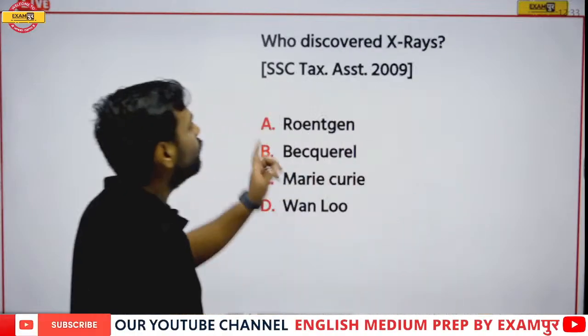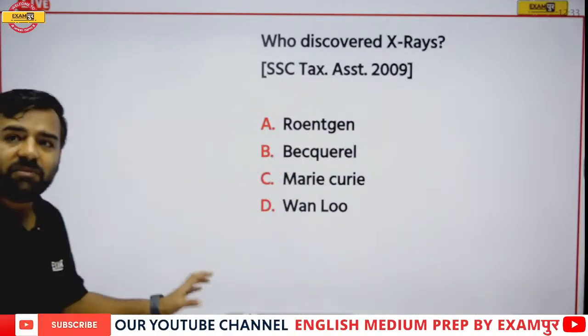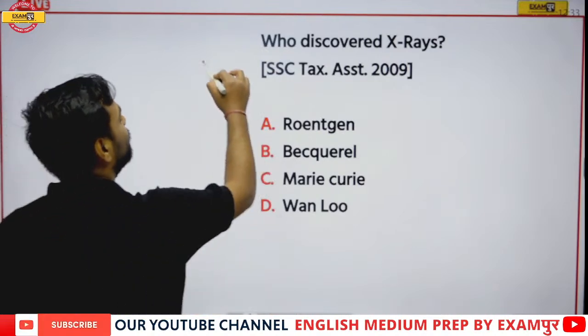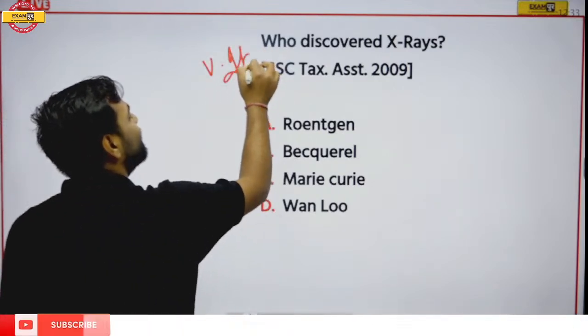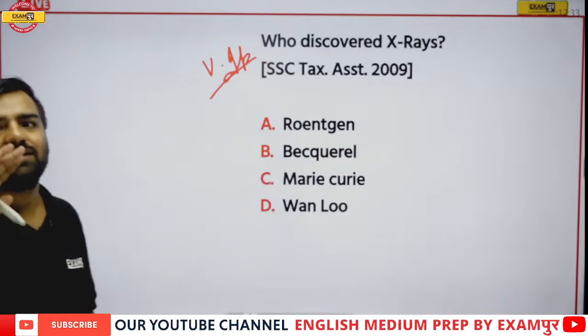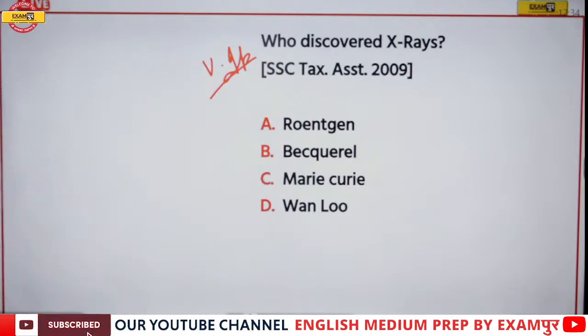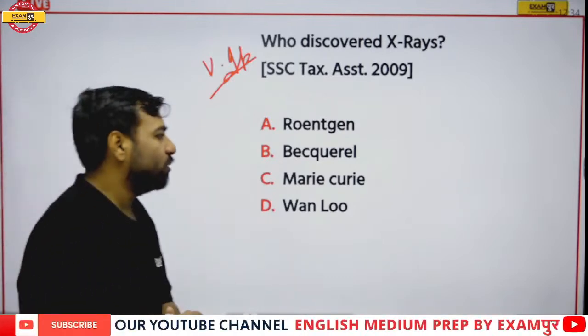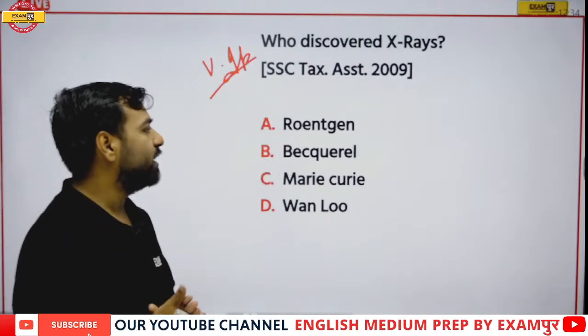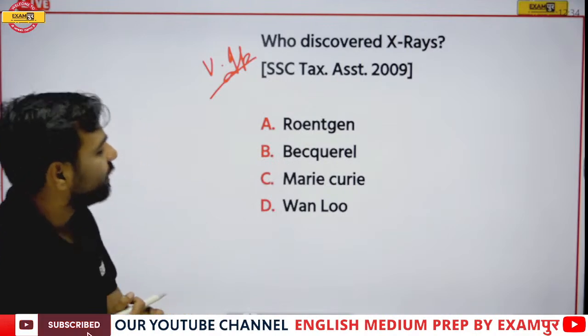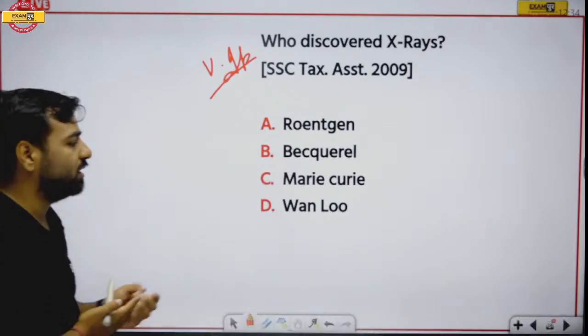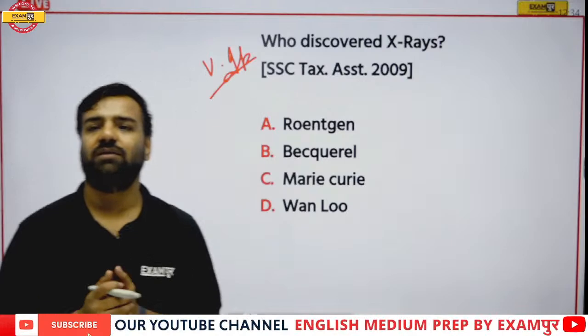Next, who discovered X-rays? Let me tell you, this is the most important question. Why? Because I don't know how many times this is asked in the examination. The most common question in the examination: who discovered X-rays? Was it William Roentgen? Was it Henry Becquerel? Was it Marie Curie? Was it Von Laue? Who was the person?